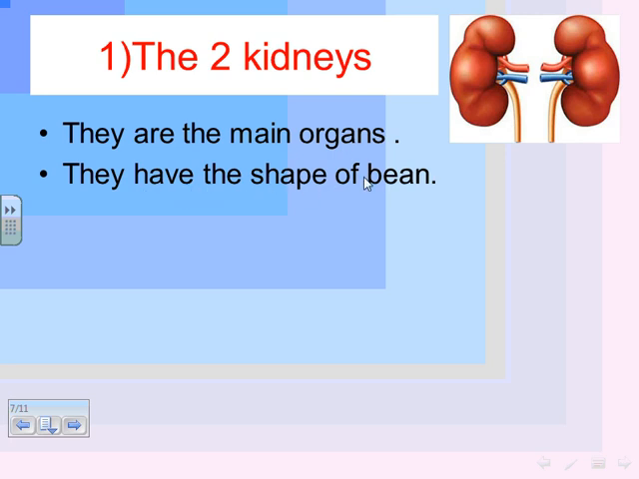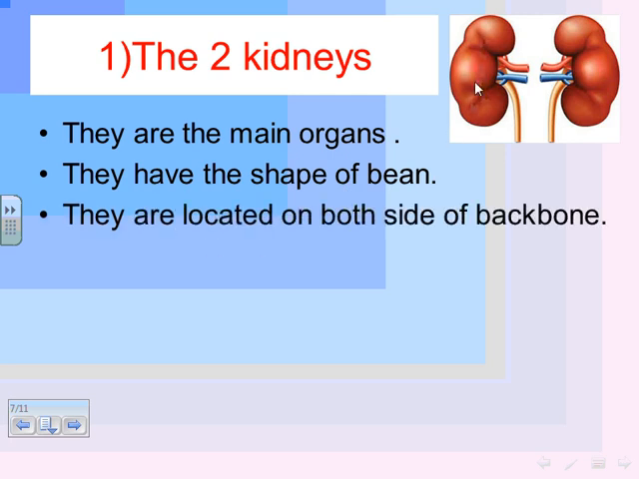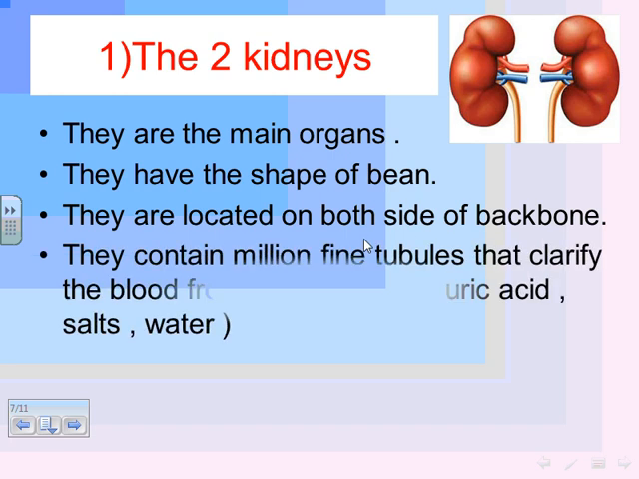They have the shape of a bean. Okay, can you see its shape? It's clear. They are located on both sides of the backbone in the abdominal cavity. They contain millions of fine tubules that clarify the blood from wastes.